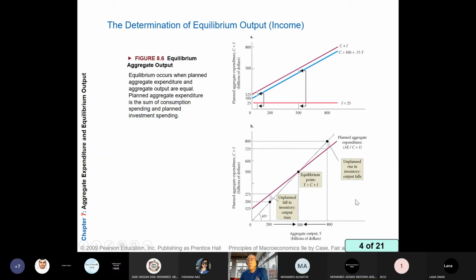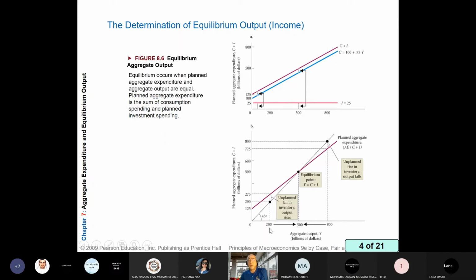Where is the equilibrium point? The equilibrium point is at the intersection point between planned aggregate expenditure and the 45-degree line. This dot refers to aggregate output 500 and the planned aggregate expenditure is also 500. So we will enjoy equilibrium. For example, at aggregate output of 200.